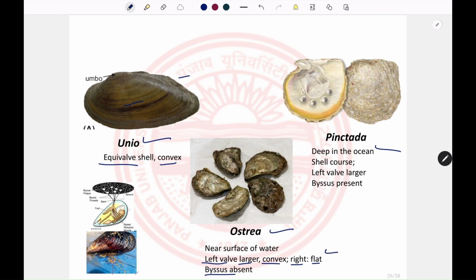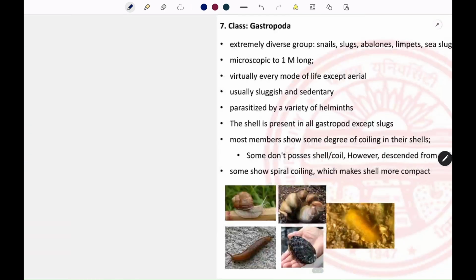So what is the byssus? We have already seen this in the general characteristics. In some bivalves, the foot releases some kind of threads. Those are known as byssal threads, and they help the organism to hang from the substratum. So byssus is absent in the case of Ostrea, they do adhere to the substratum. On the other hand, in Pinctada, the shell is coarse and the left valve is larger. However, the byssus is present in the case of Pinctada.